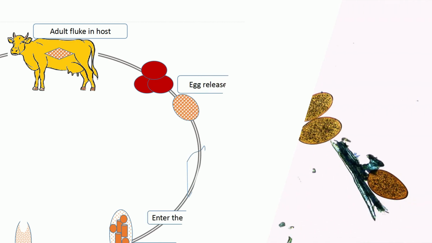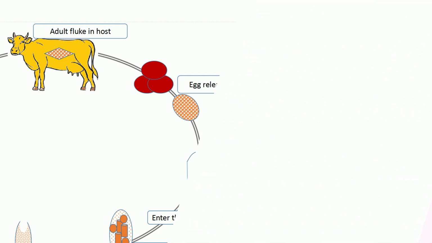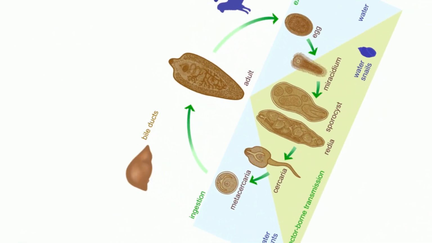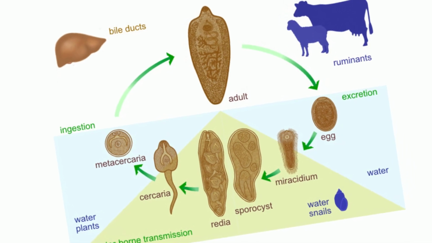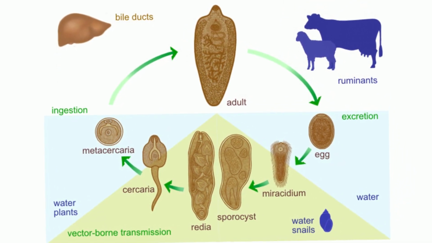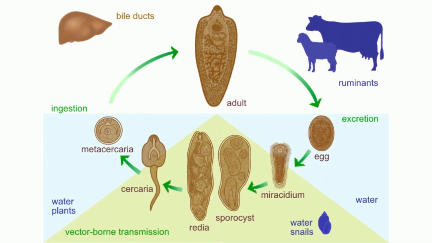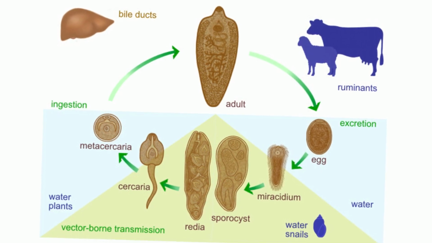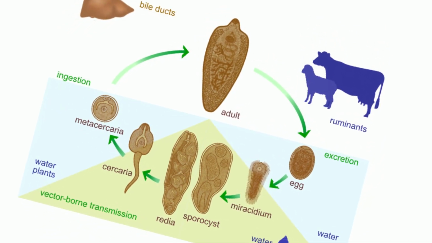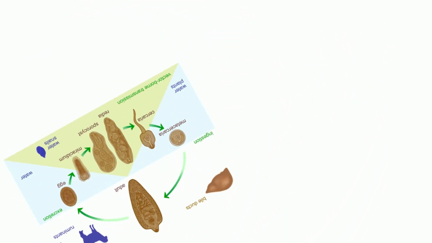What is the Fasciola life cycle? Immature eggs are discharged in the biliary ducts and passed in the stool. Eggs become embryonated in fresh water over 2 weeks. Miracidia are released from embryonated eggs and enter a suitable intermediate host snail. The parasites in the snail go through a number of developmental phases before producing cercariae. On aquatic plants or other substrates, the cercariae encyst as metacercariae after being expelled from the snail.